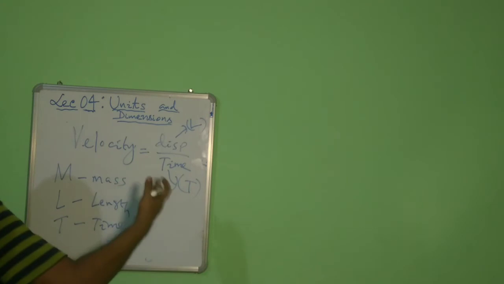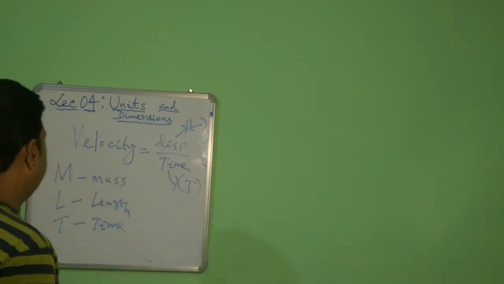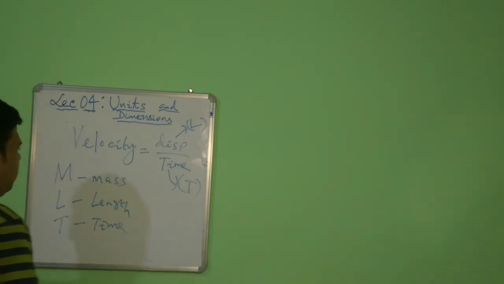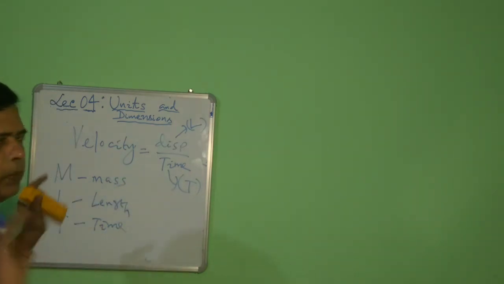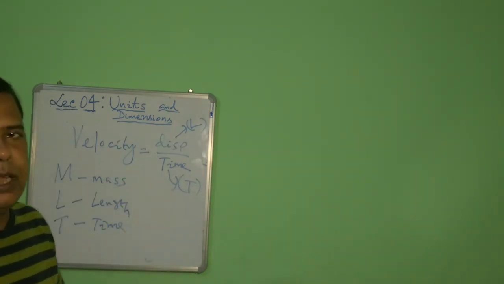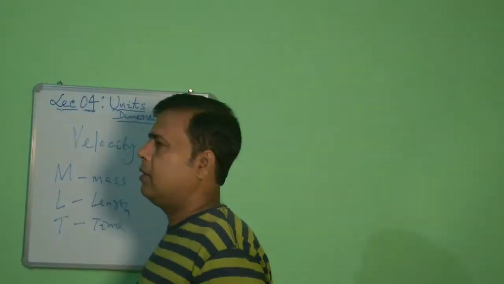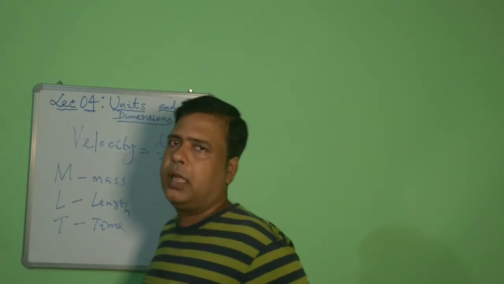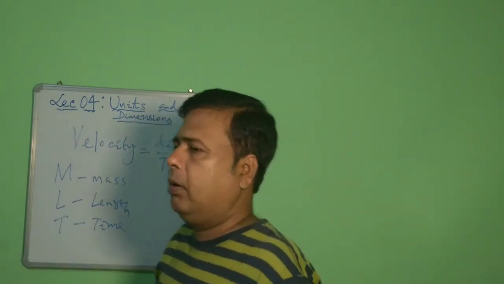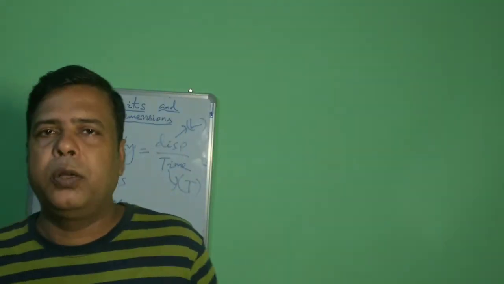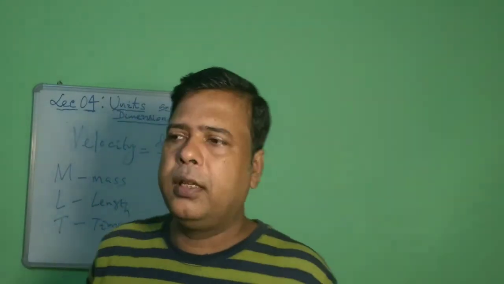For the other fundamental quantities other symbols are there, but insofar as mechanics is concerned, all the physical quantities coming under mechanics will be represented in terms of these three, M, L, T. When it comes to electricity, ampere will come into the picture, A will be written. When I'm going to heat and thermodynamics, K or theta will come into the picture. K for Kelvin, the fundamental unit of temperature.